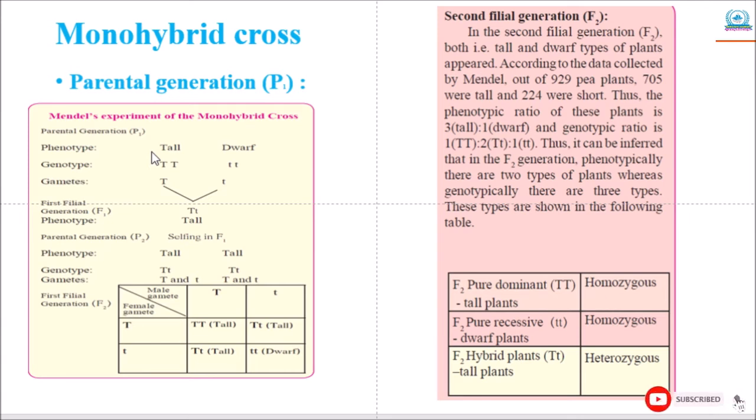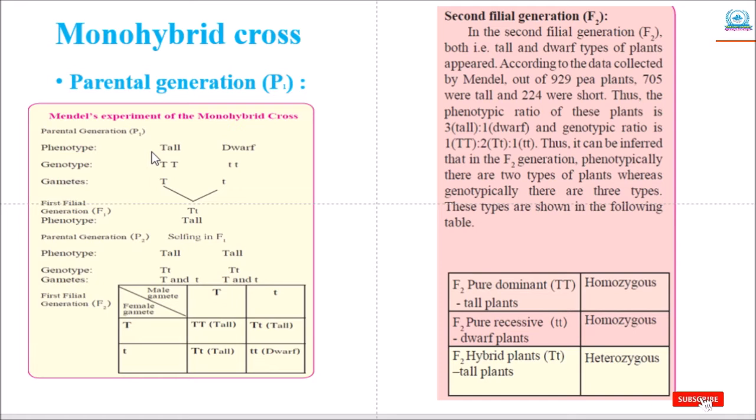Mendel referred to the tall and dwarf plant as dominant and recessive respectively. The tall plant was referred to as dominant because all the plants in the next generation were tall. The dwarf plant was referred to as recessive because this characteristic did not appear in the next generation at all.